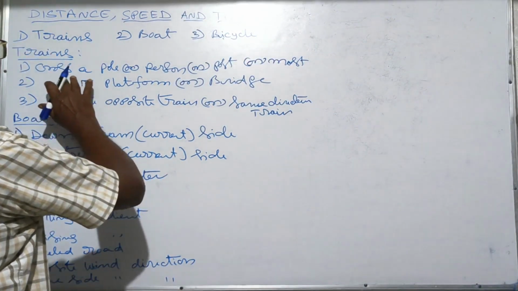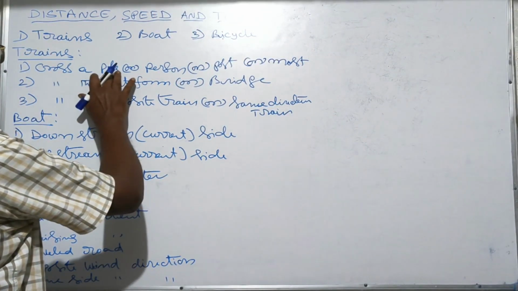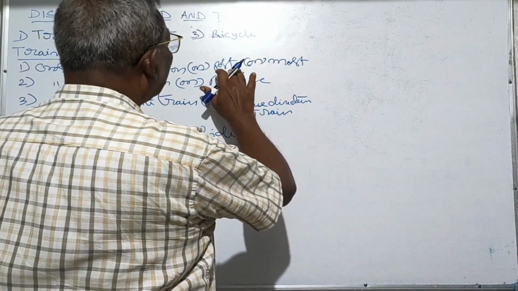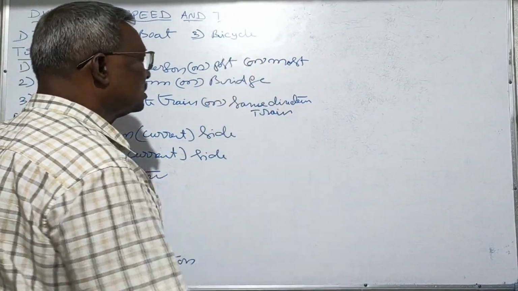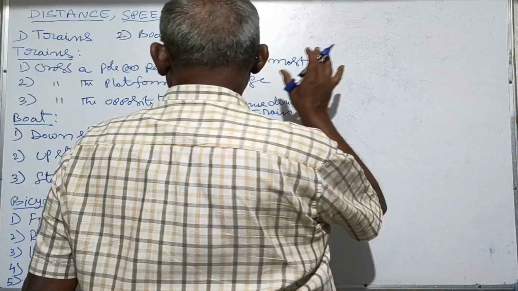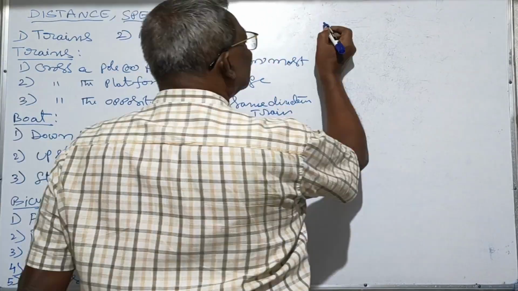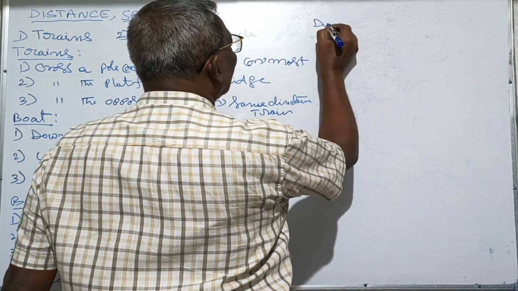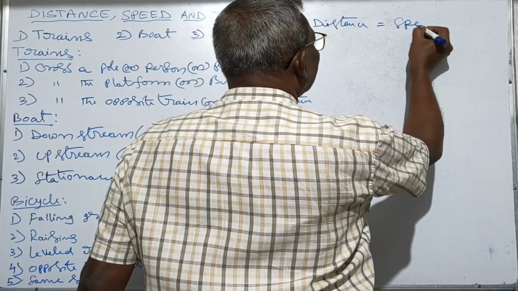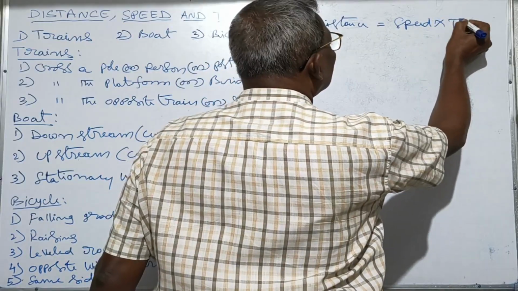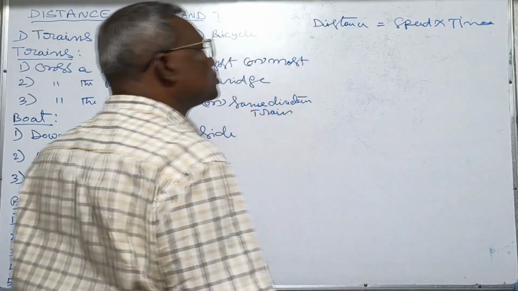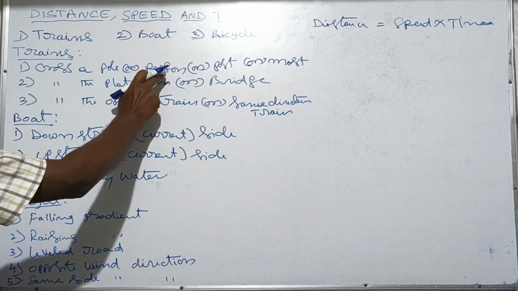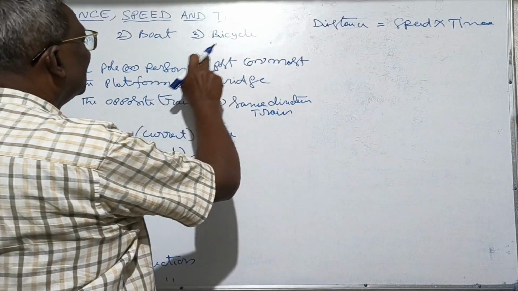Next, trains. A train crosses a pole or person standing on the platform or telegraph post or any mast. That means our general formula is distance is equal to speed into time.